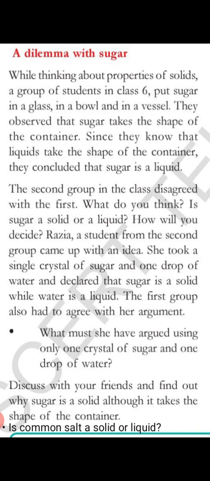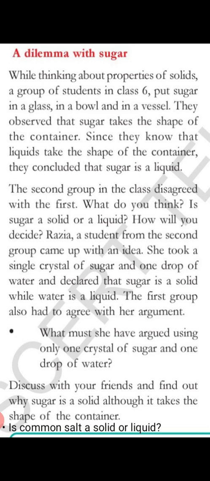We won't consider that actually. Single crystal we consider. Sugar, each and every crystal has its own shape. So, sugar is a solid. What must she have argued using only one crystal of sugar and one drop of water? One drop of water takes the shape of the place where it is. But a sugar crystal does not; it only has a certain shape.